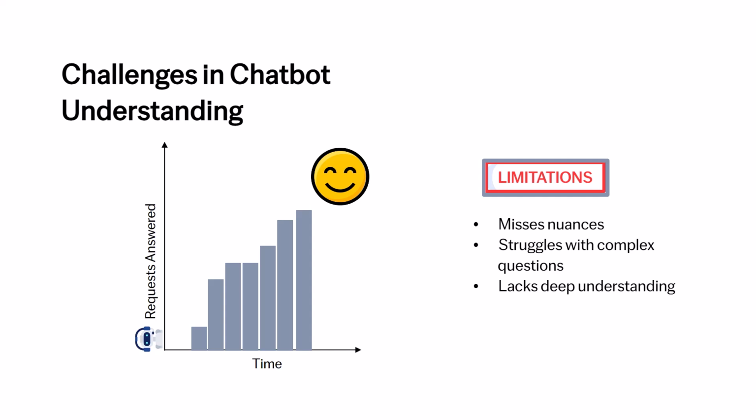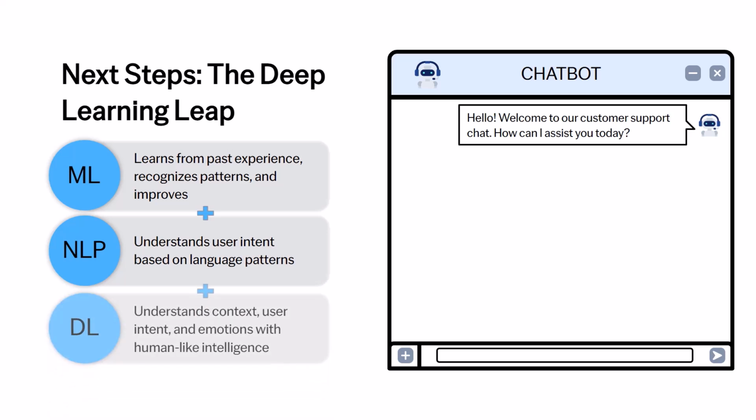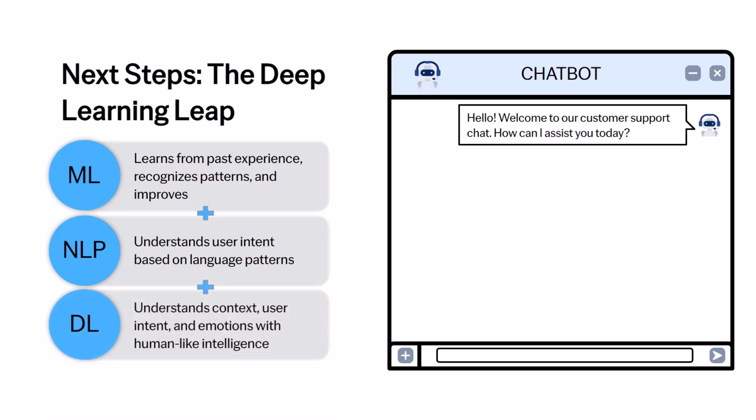You sense untapped potential. So, you take the next step, integrating deep learning. With neural networks, the chatbot processes language with greater sophistication and contextual awareness, akin to giving it a brain upgrade. One day, a frustrated user types, "I can't log in and I've already tried everything."